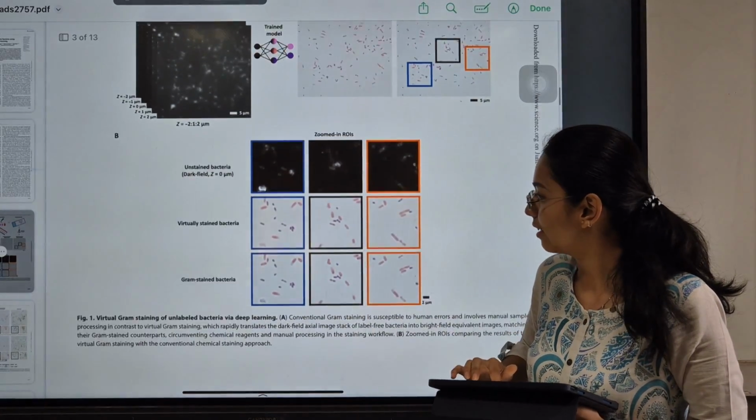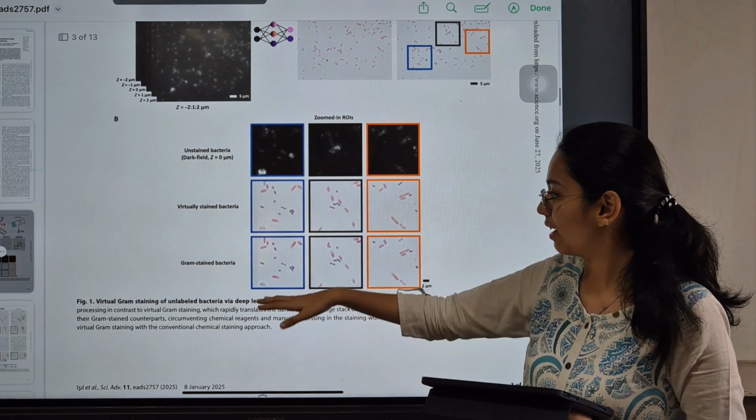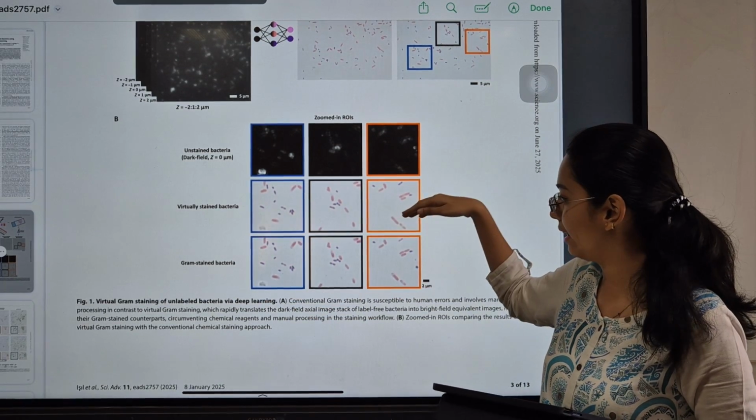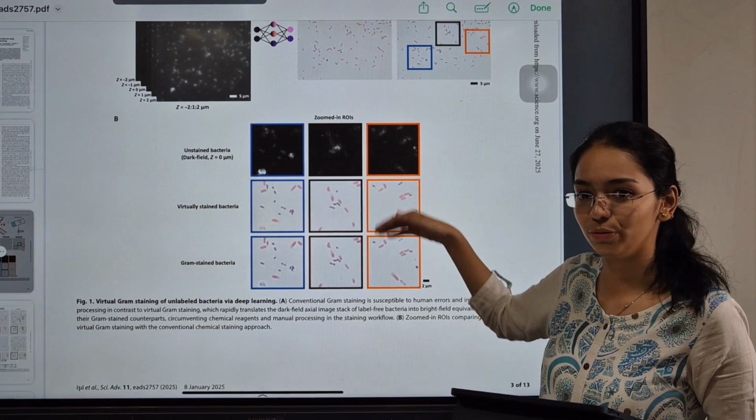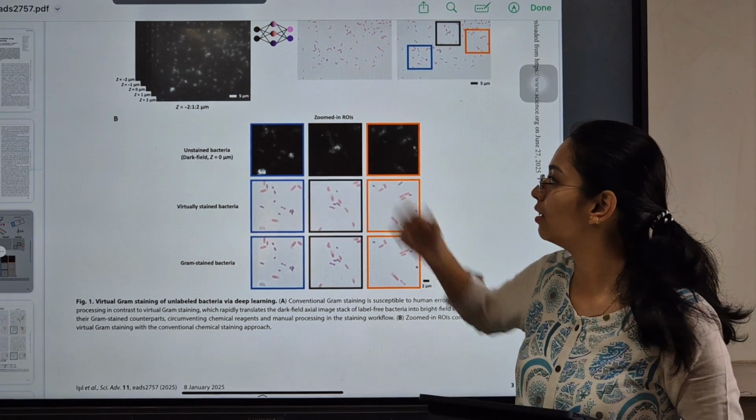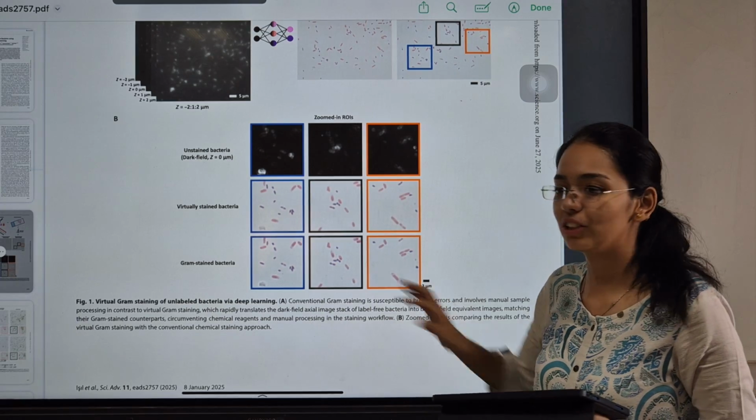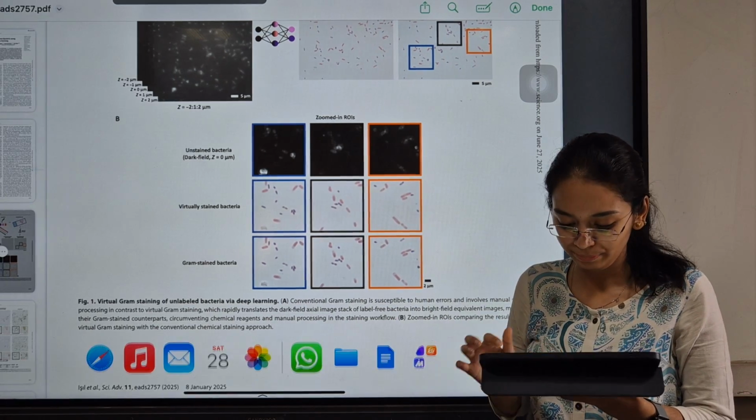So these are the zoomed images. These are the gram stained one and the virtually stained one. There is no huge difference between both. And these are the unstained bacteria which are seen in the dark field microscopy.